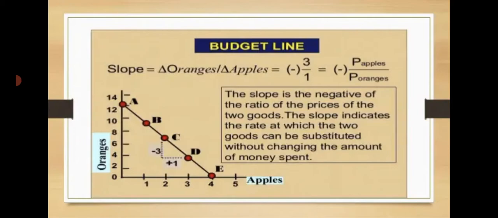We know that a straight line has a constant slope. Further, the price line is drawn as a straight line because the prices of goods X and Y are taken as given in the market.